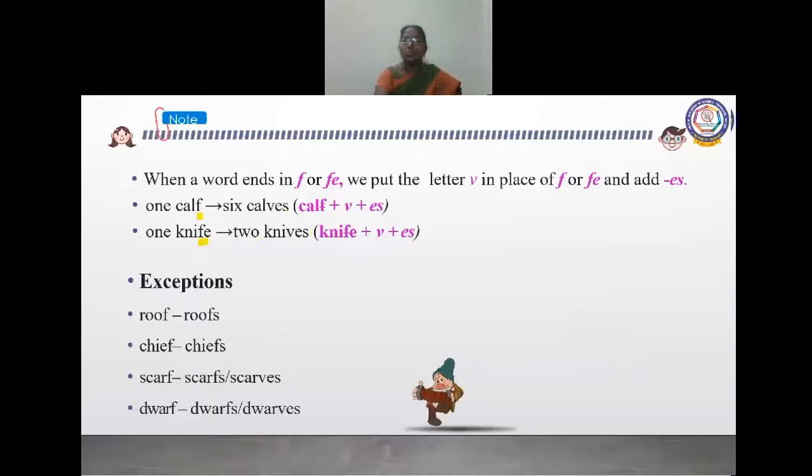Six calves, two knives. Like that, one knife, two knives. One knife is singular and two knives is plural. These are exceptional cases. Roof, roofs. Chief, chiefs. Scarf, scarves. Dwarf, dwarfs. Here alone we are adding S also. Dwarf, dwarfs. Understood? Yes. Shall we move to the next one? Yes.